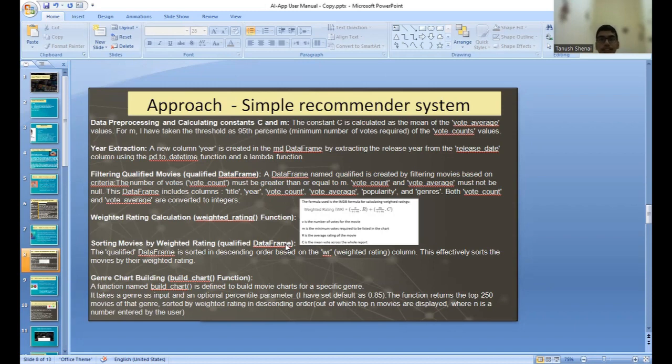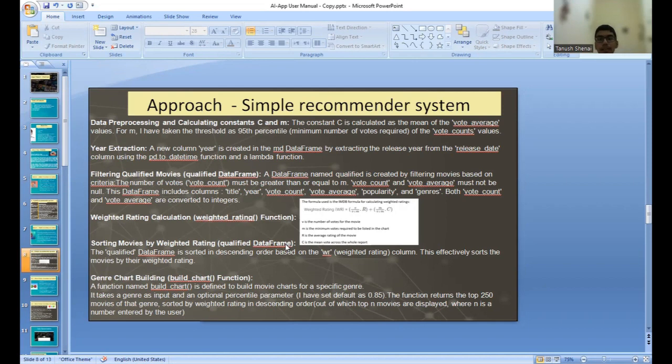So the year extraction: a new column year is created in the data frame by extracting the release year from the release date column already existing in the data frame, by using the pd.to_datetime function and a lambda function. This allows one of the columns of the qualified data frame to be a year.